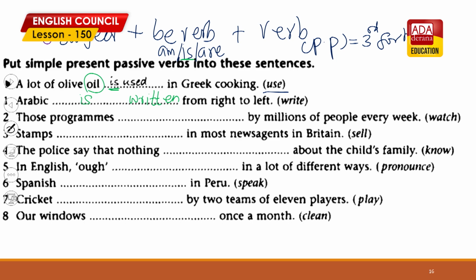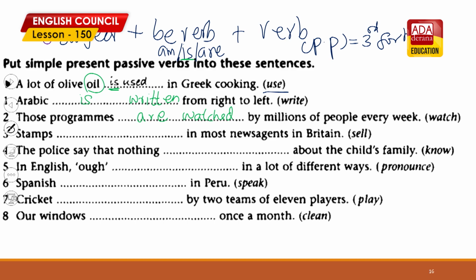Those programs blank by millions of people every week. Watch. What is the past participle? Let's write that first. Watched. So those programs, plural. Am, is or are? Am is of course a special case. So you use it with I. So am is out. Is or are? Those programs, plural, so you have your are. Those programs are watched.